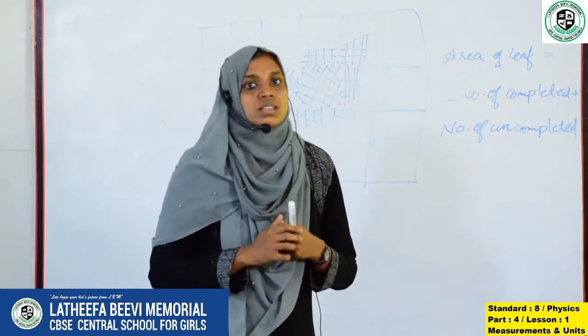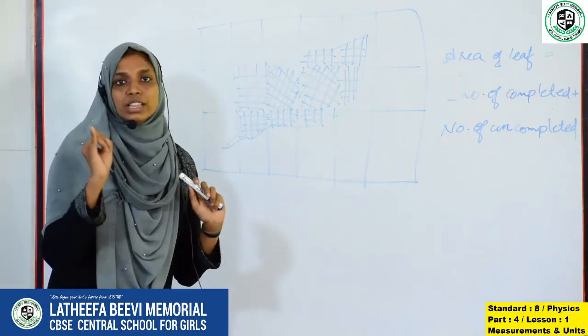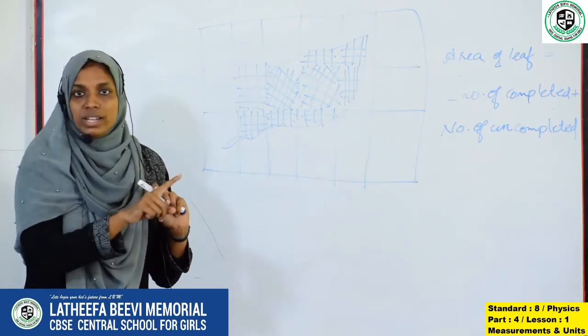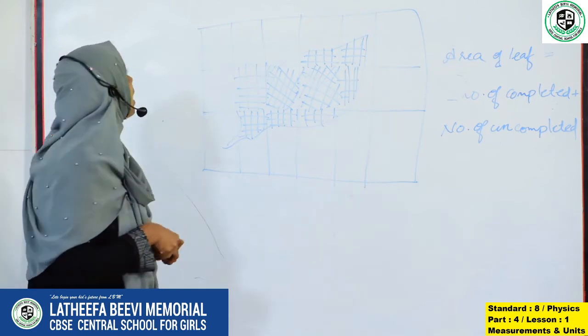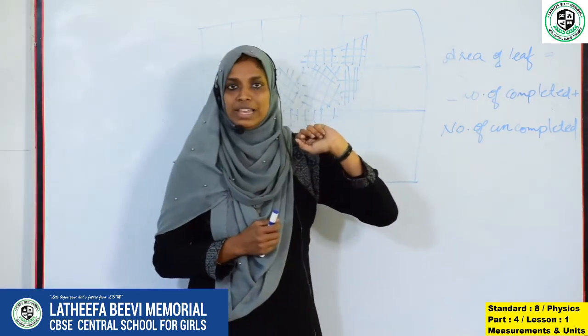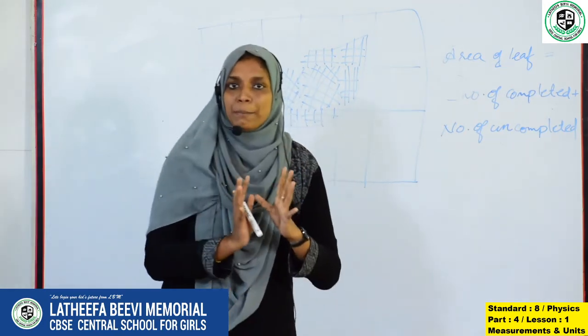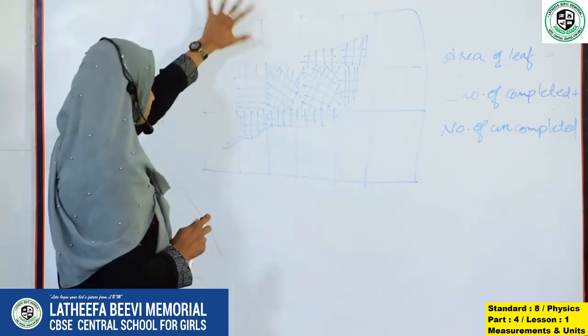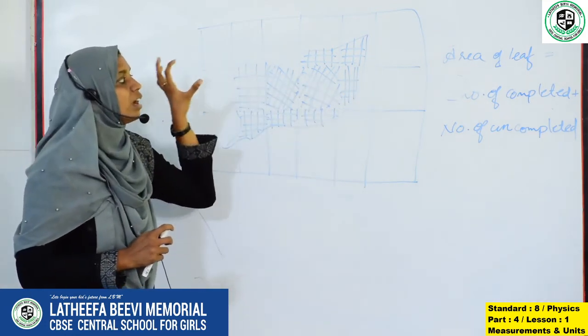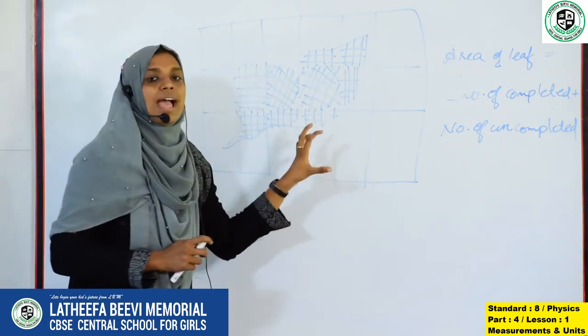So how to find the area? Length into breadth. Length and breadth are the fundamental quantities. Then we discussed how to find the area of a leaf. We take a graph paper, draw an outline of the leaf, and from this we can calculate the area.